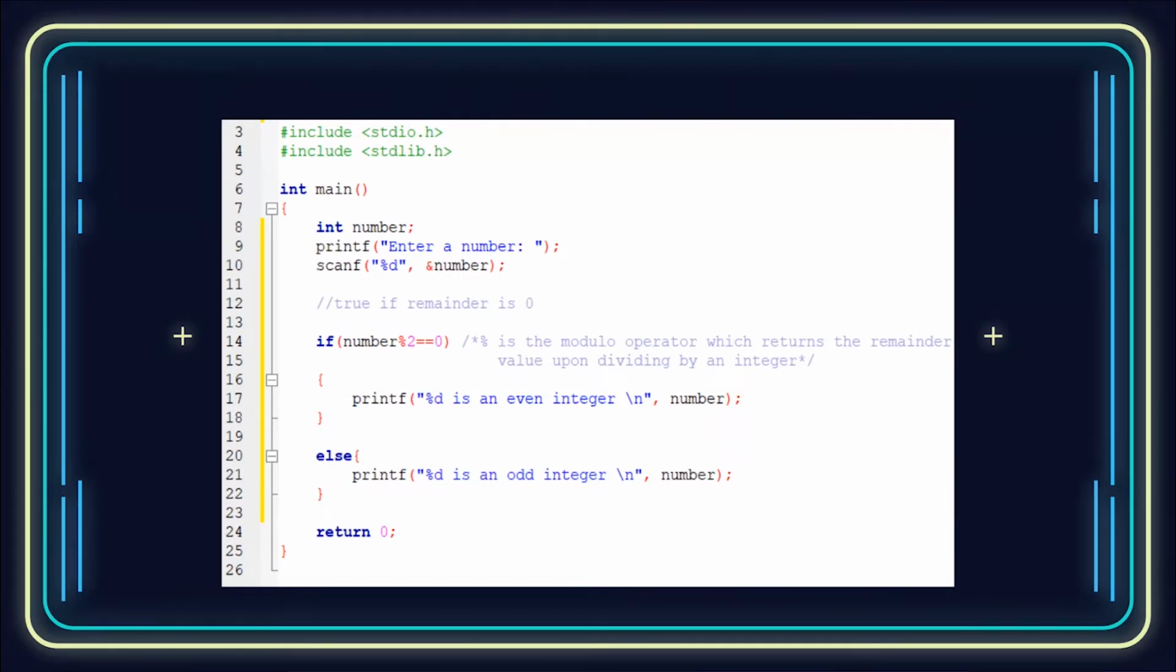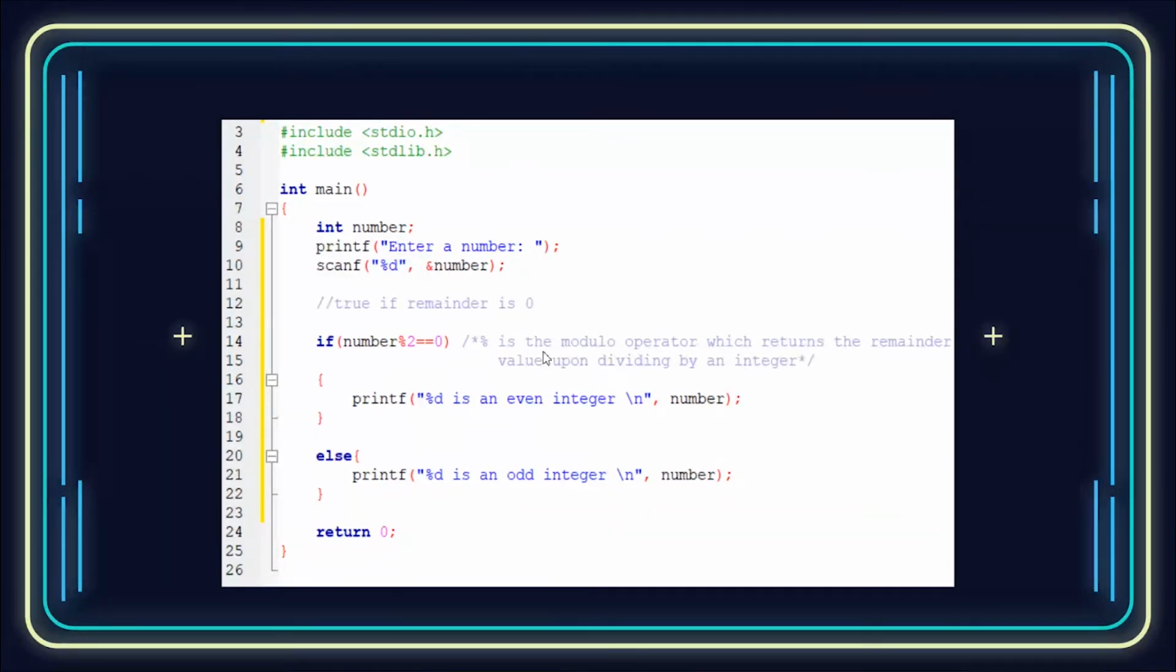Okay, so double equal to is basically the same as what we use equals for in traditional mathematics. In coding, the single equal to is the assignment, and double equal to is used to check whether the value is equal, like in the traditional sense of that sign. And here, this percentage operator, you can see the comment there: the percentage is the modulus operator which returns the remainder upon dividing by an integer.